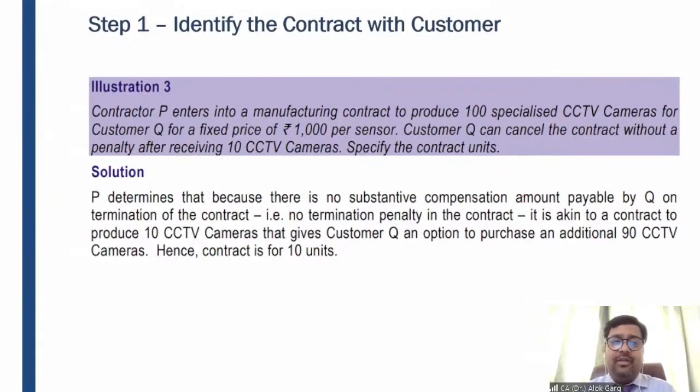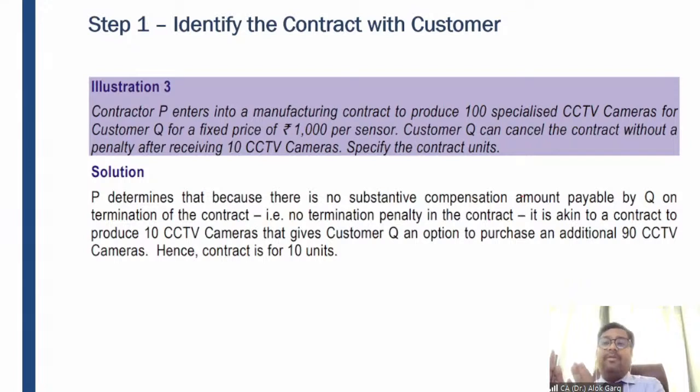Coming to illustration 3, contractor P enters into a manufacturing contract to produce 100 specialized CCTV cameras for customer Q for a fixed price of rupees 1,000 per sensor, right? Customer Q can cancel the contract without penalty after receiving 10 CCTV cameras. So till the time he does not receive 10 cameras, he cannot cancel the contract. But after receiving the 10 CCTV cameras, he can cancel the contract without penalty. So in this case, the contracted quantity is 10 units, not the entire 100 units, okay?